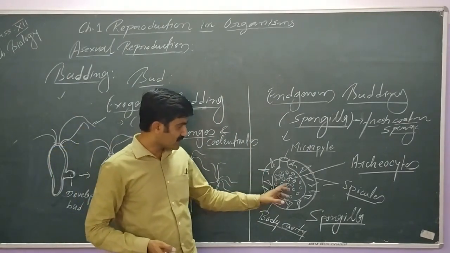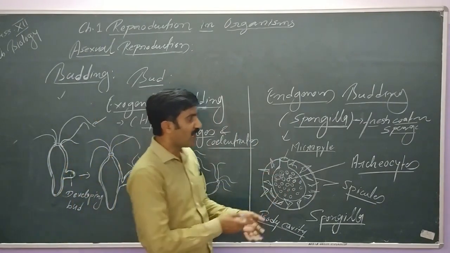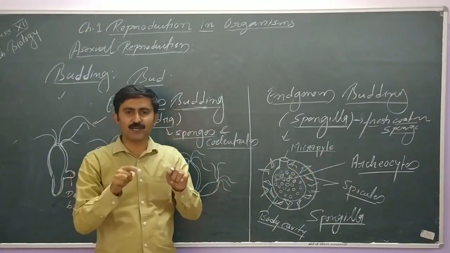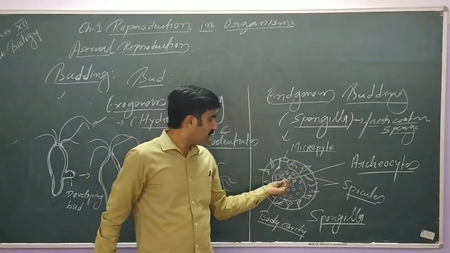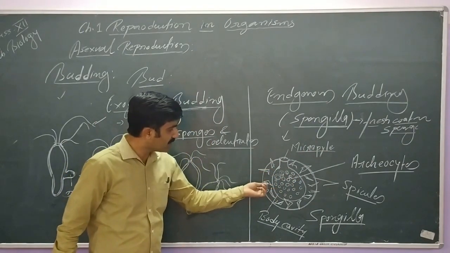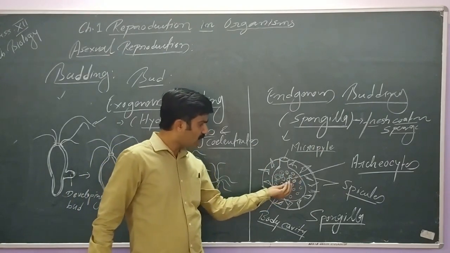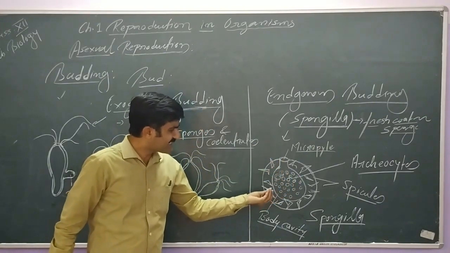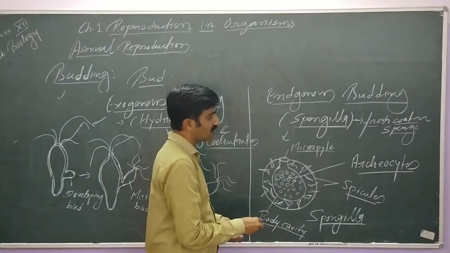These structures are called gemmules. When archaeocytes get covered with a thick covering, this covering has some spicules also. So these small reproductive units present inside the body cavity are after maturation known as gemmules.